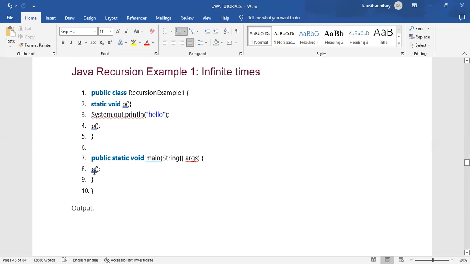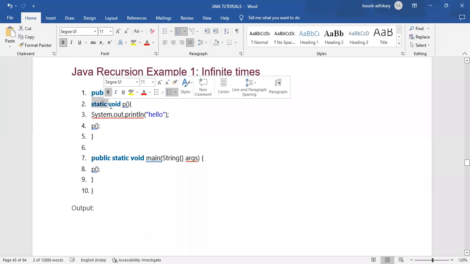When we call that method, it will go directly to the recursive method that we created earlier. After going to that method, it will look at what is in the body of that method that I need to print.